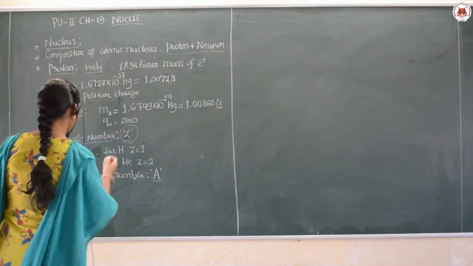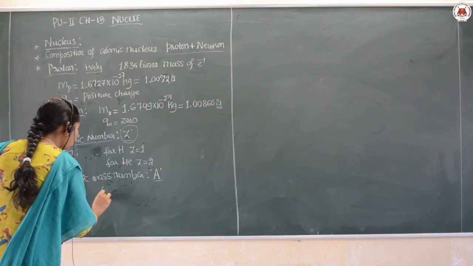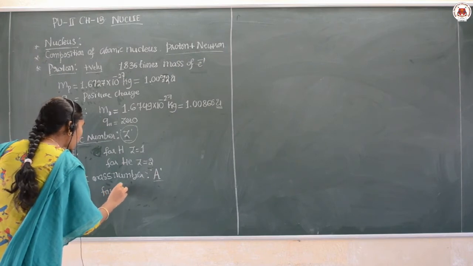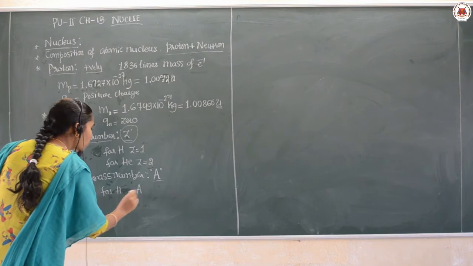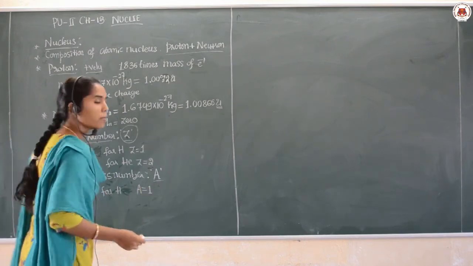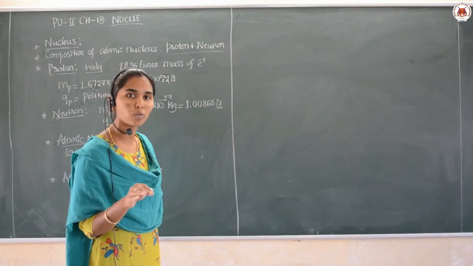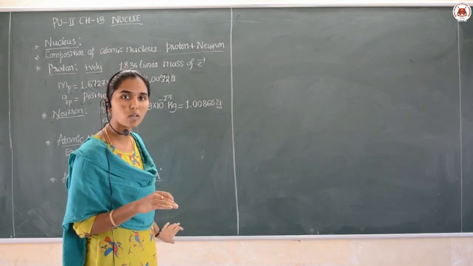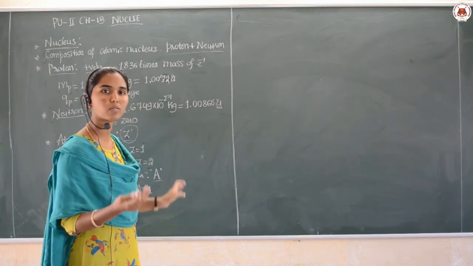Then for example, again, let us take the mass number for hydrogen. For hydrogen we know that the mass number is equal to 1 only, because in hydrogen only a proton is present, no neutron; the neutron number is 0 there. So if you add 0 plus 1, that means 1.